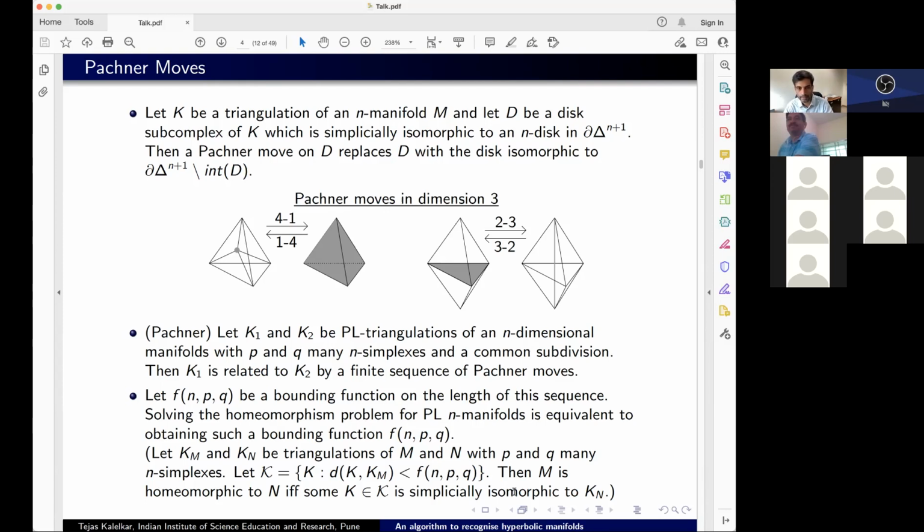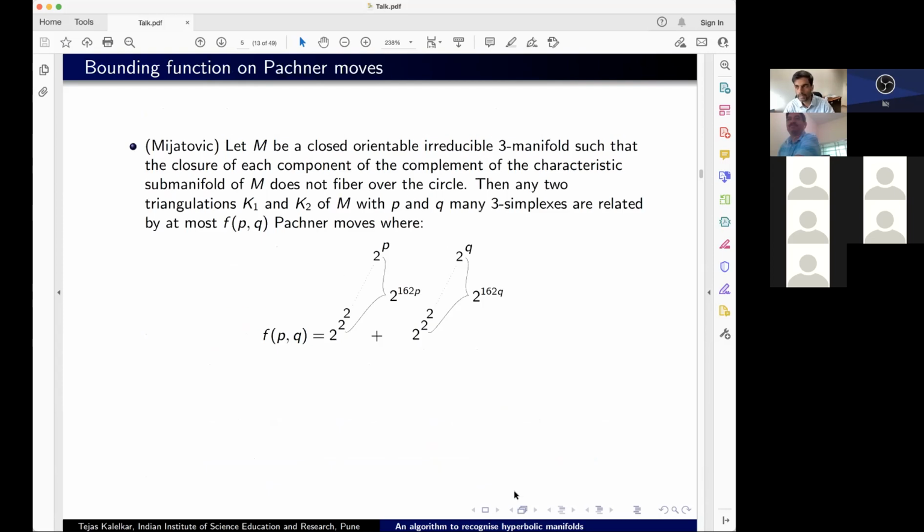In this direction, Mijatovic has a result which says that you do have such a bound in dimension 3 for a large class of 3-manifolds, not for all of them, but for all manifolds where the complement of the characteristic submanifold does not fiber over the circle. So for a very large class of 3-manifolds, which includes hyperbolic manifolds, you do have such a bound on the number of Pachner moves. And this bound, as you can see, is not a small bound. It's 2 raised to 2 raised to 2, and the height of this tower is 2 raised to 162p. So on the one hand, it's great to have an explicit bound. That's what we were looking for.